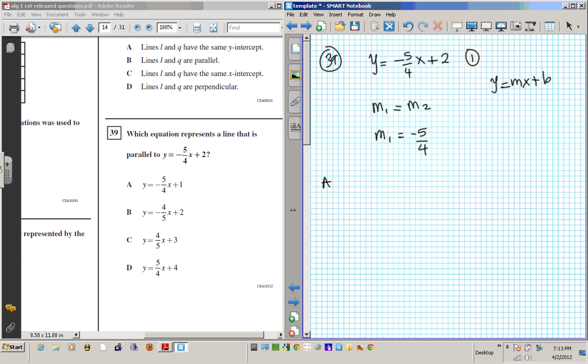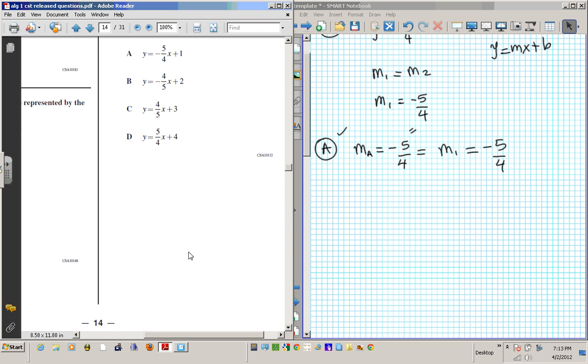So for option A, what is the slope? What is the slope of option A? The slope is the coefficient of x, which is negative 5 over 4. Is that the same as the slope of this line? Negative 5 over 4? Is that the same? Absolutely is. They are both the same, right? So this matches with that, so our answer is A. Okay? Alright. Now, let's move on to question number 40. Question 40.